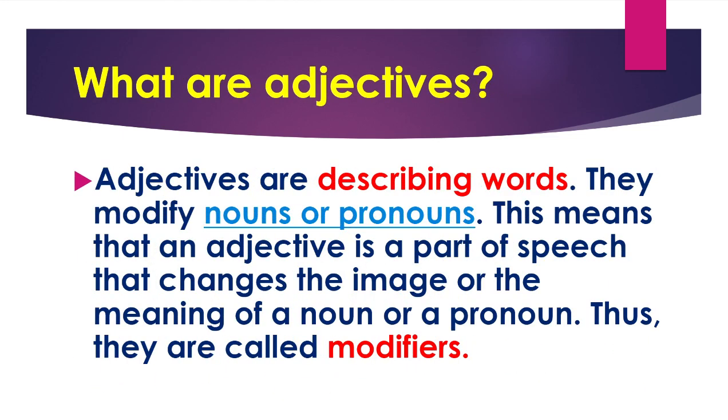So, what are adjectives? Adjectives are describing words. They modify nouns or pronouns. This means that an adjective is a part of speech that changes the image or the meaning of a noun or a pronoun. Thus, they are called what? They are called modifiers.